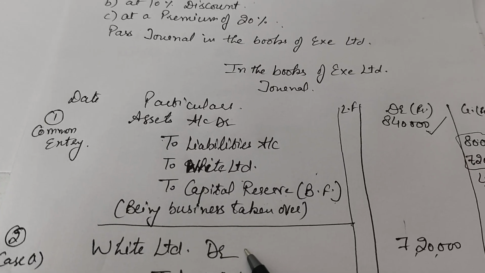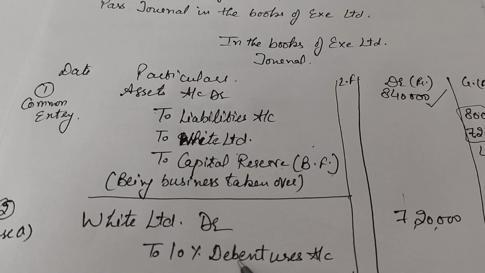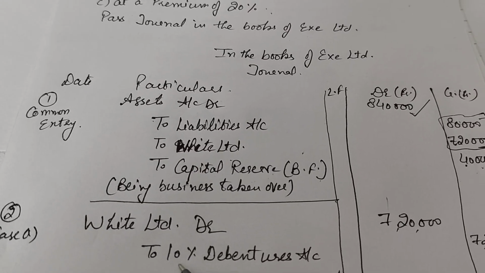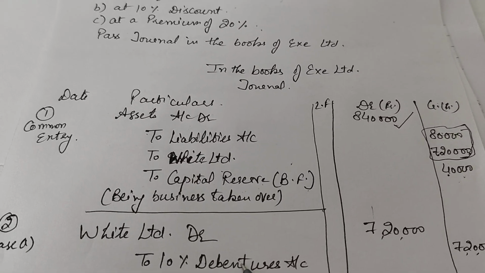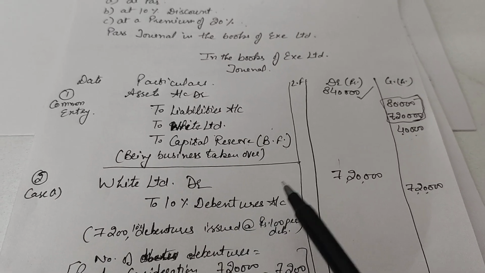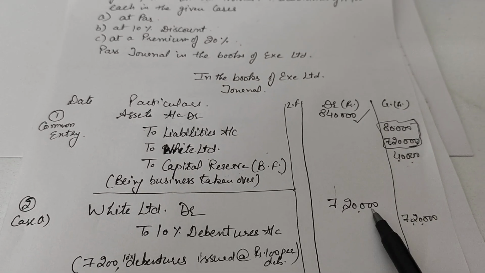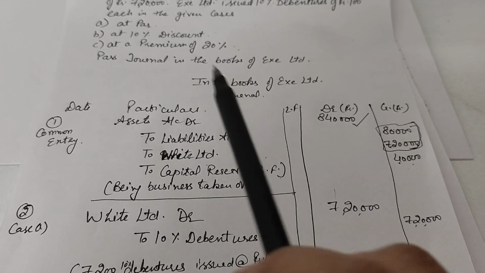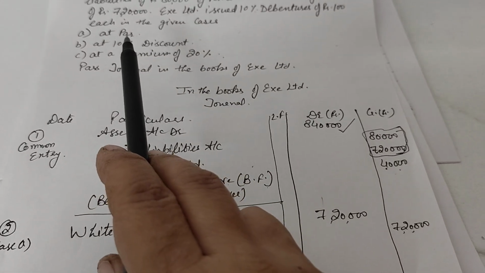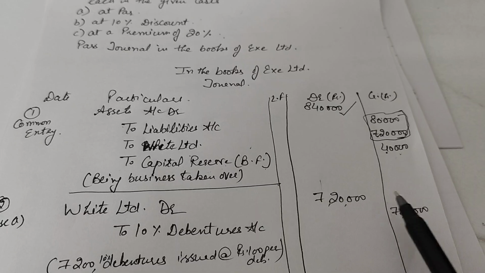It should be debited for what we are giving them. What's going out? That is the debentures. What was the name of debentures? 10% debentures. So the debentures would be credited with rupees 7,20,000, same amount. Why the same amount? Because the debentures were issued at par. So there is no change in the value over here.